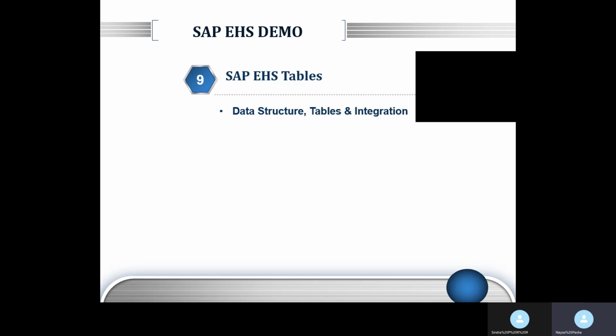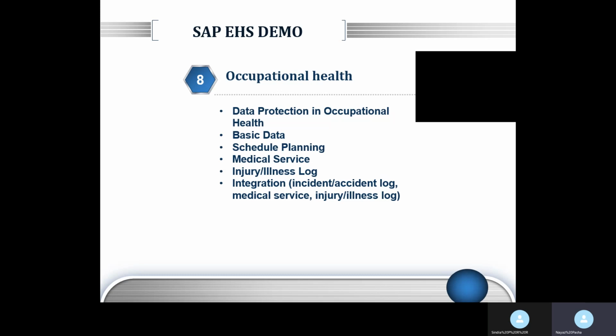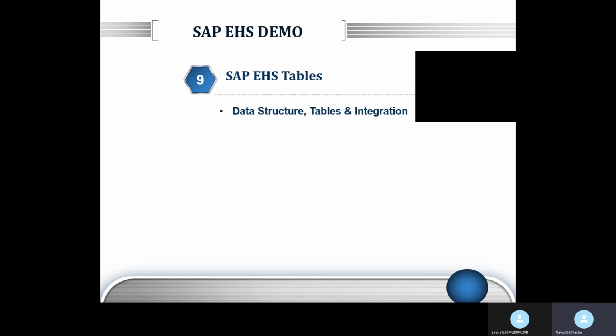Then finally, when we have covered all the EHS related topics, I will also tell you regarding the tables that are used in EHS. These tables are where your data gets stored. Whenever you create any new data in our SAP EHS, it is in these tables that the data gets saved.